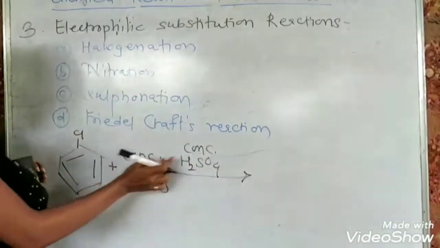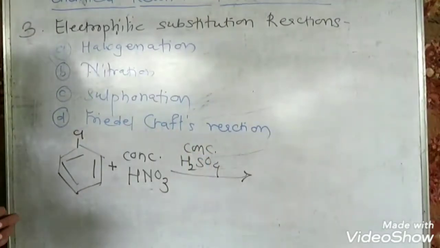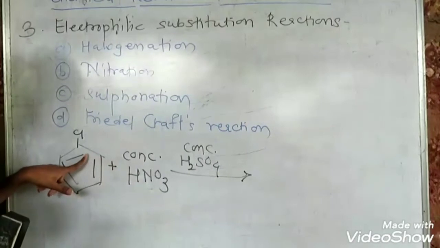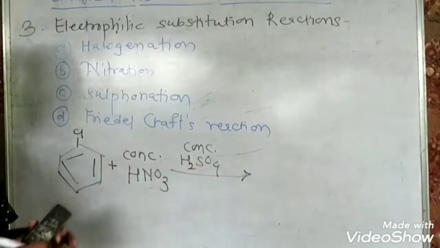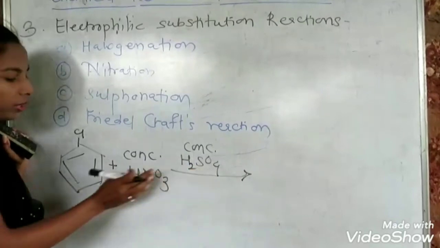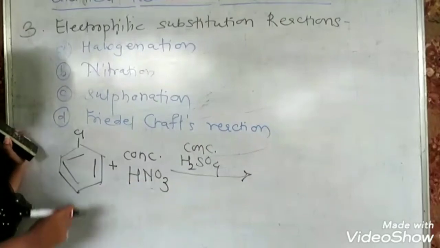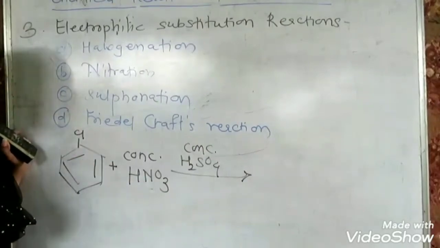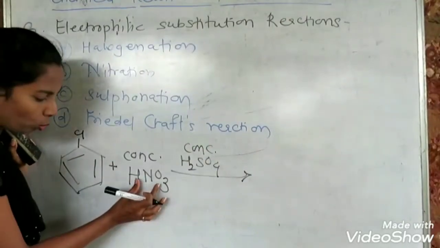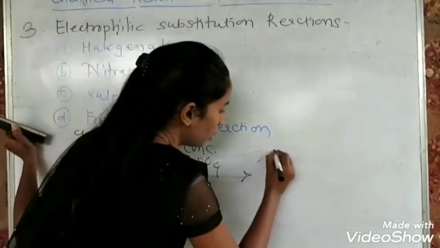When chlorobenzene is treated with the nitrating mixture, here again the role of H2SO4 is Lewis acid. It generates the electrophile which is NO2 plus, because nitration is the replacement of hydrogen by the NO2 group. So if the NO2 group is attached at ortho and para positions, the products are